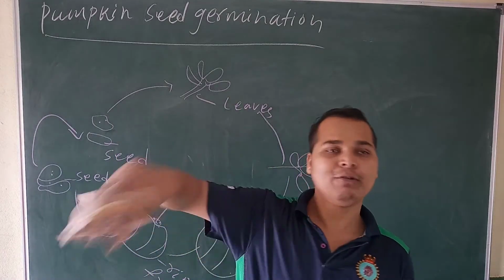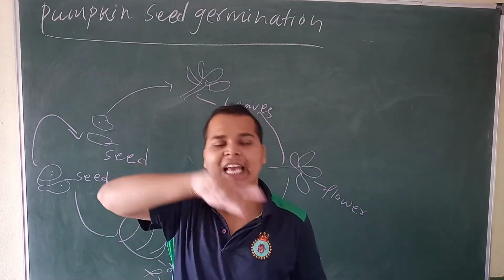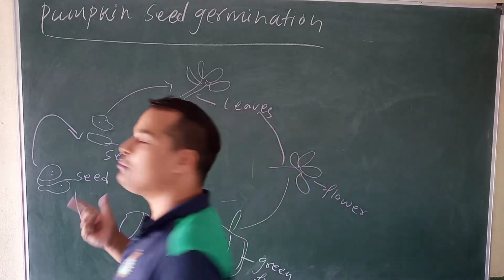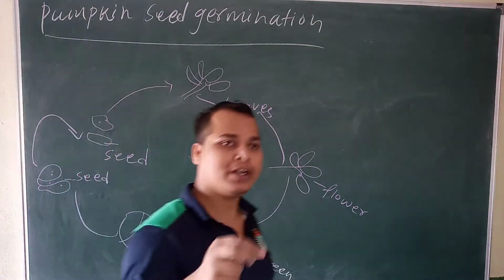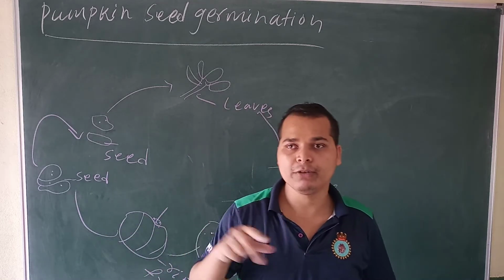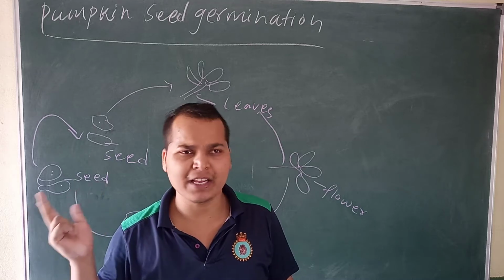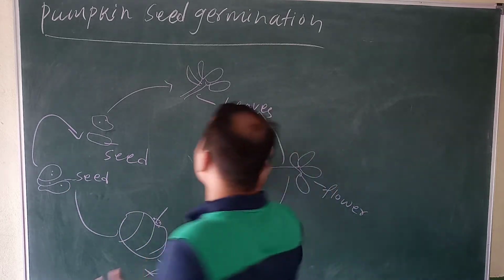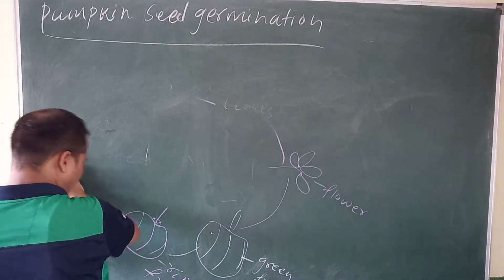The plant life happens in a cyclic way in our surroundings, yes or no? So you can observe this. You can take some seed and do this experiment at your home or garden. It's a very easy experiment. Don't worry about this.